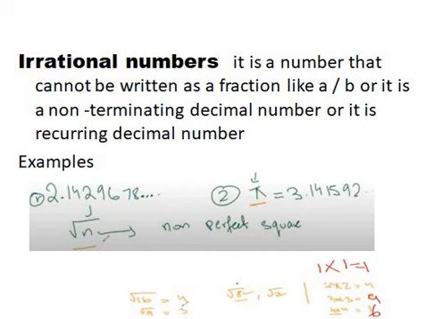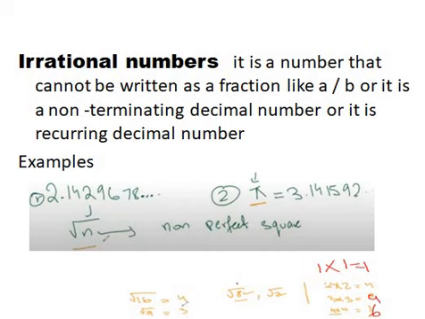As a rule, when you take under root of a perfect square you get a whole number, because we got them by squaring a number, multiplying the number with itself.